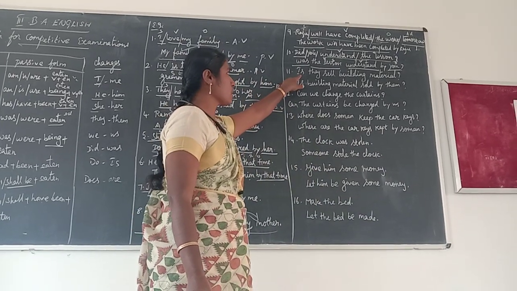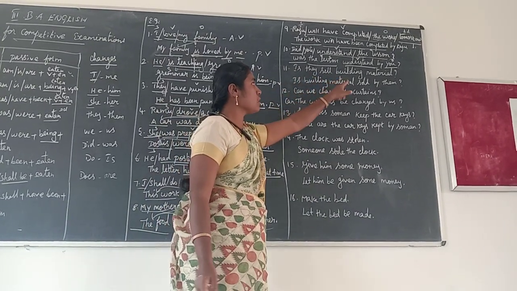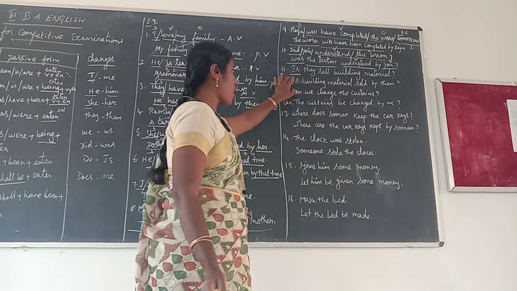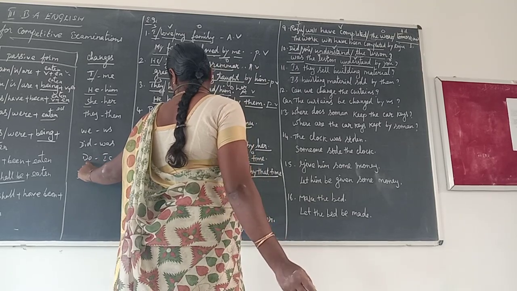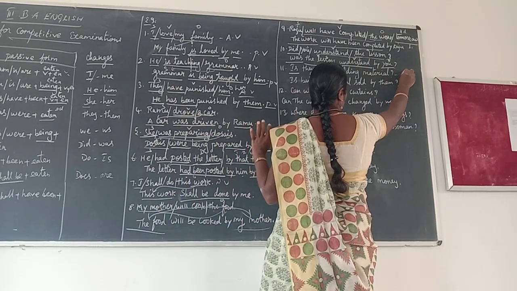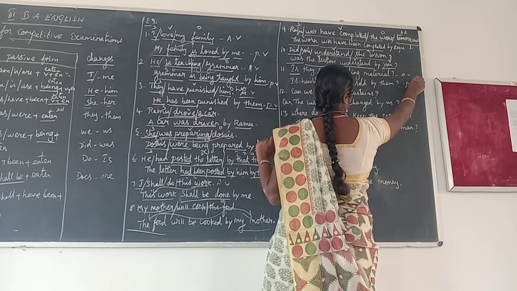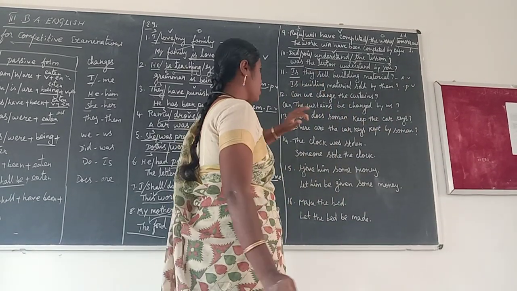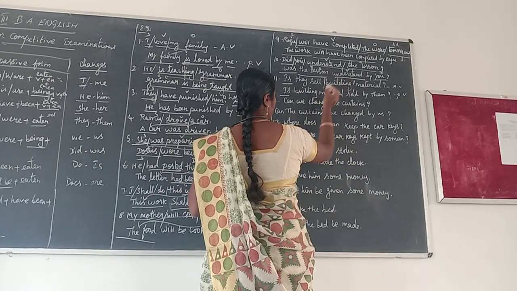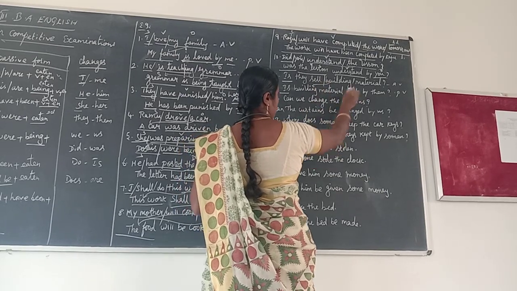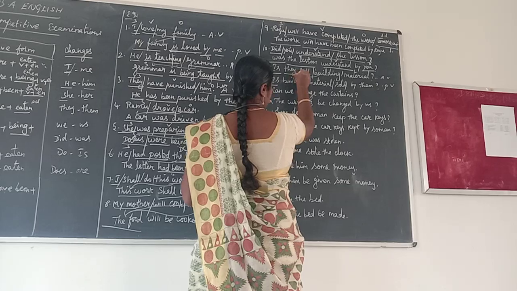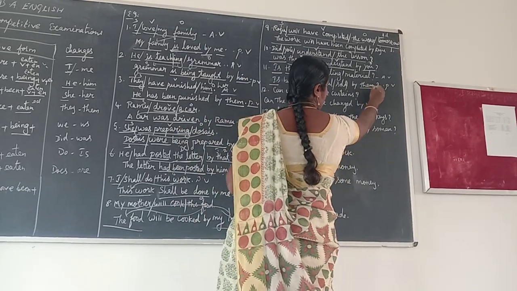Next one is they sell building material. Here it is already changed, because if you have it in active voice, you don't have to change it to passive voice. Right? Same thing. His building material is the object. The object comes first, building material, and then sold is the verb, by they changes into them.